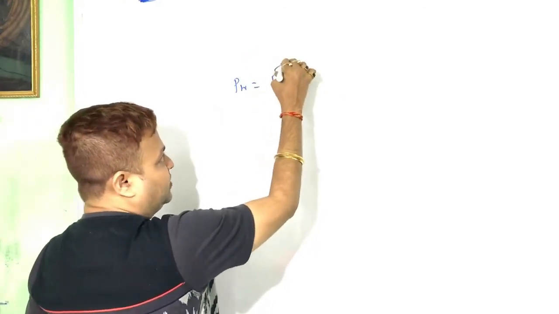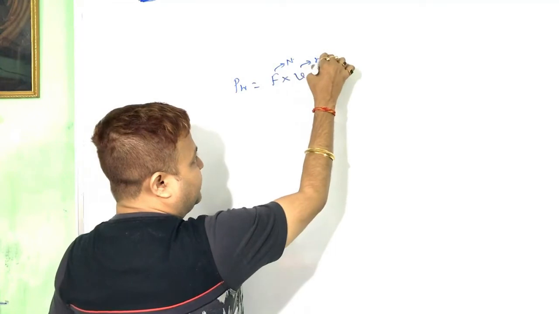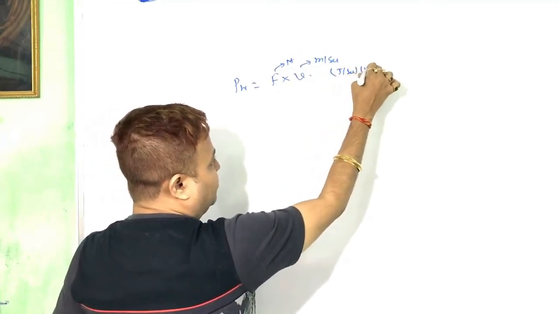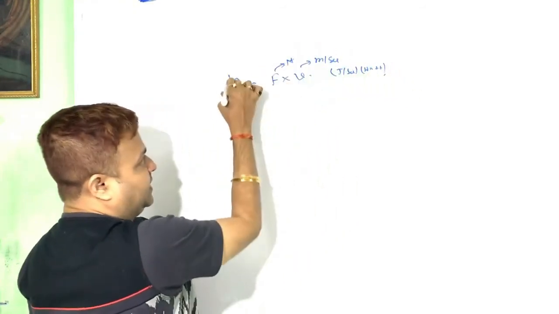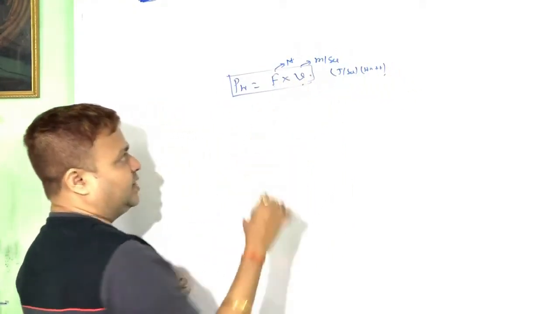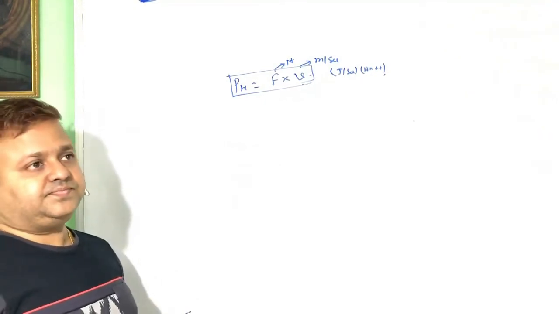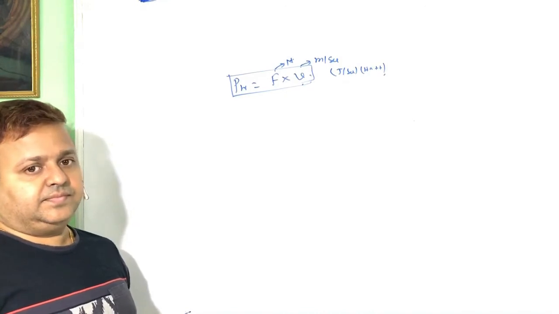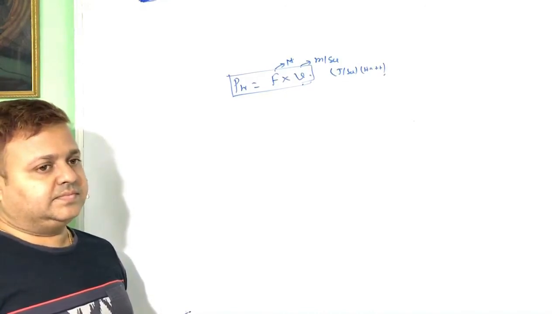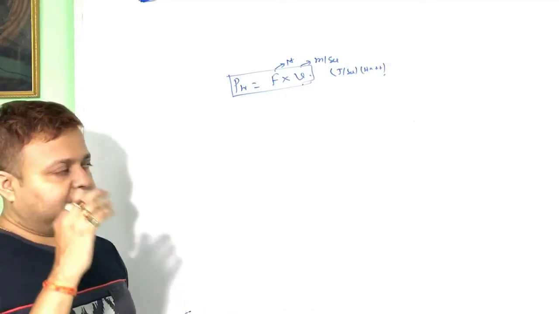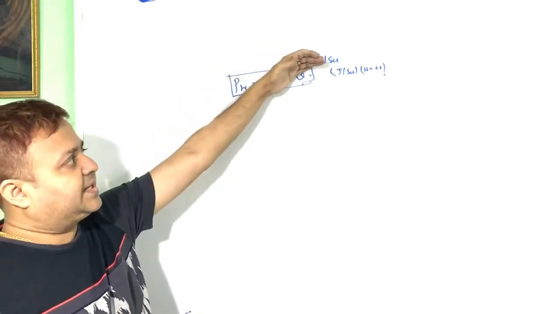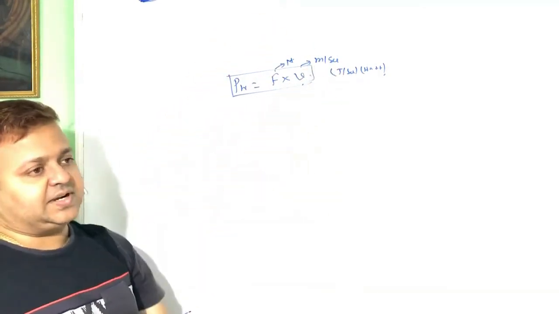Force in unit Newton, velocity in meter per second, Newton meter, that is equal to joule per second, that is equal to what? That means force into velocity is also equal to the power.